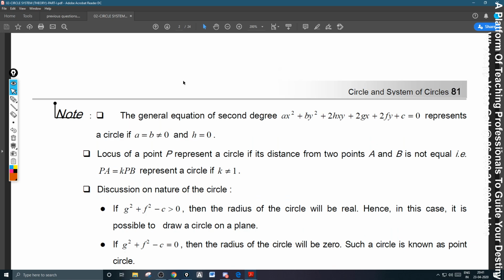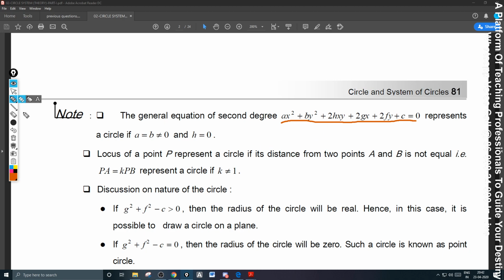General equation of a circle: ax square plus by square plus 2hxy plus 2gx plus 2fy plus c equal to 0. I gave you the importance of this in the beginning sessions. It represents every geometrical figure under certain conditions. What is the condition for this equation to represent a circle? a is equal to b, h is equal to 0. Then it represents a circle.